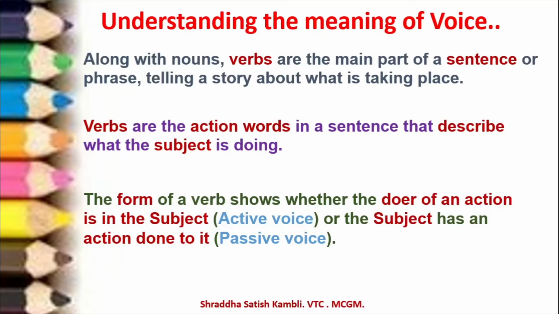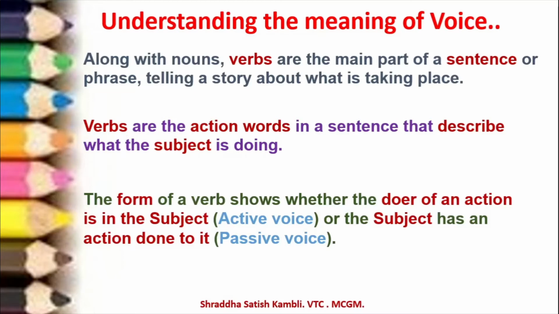The form of a verb shows whether the doer of the action is the subject or the subject has an action done to it. These are the exact words which are there in your textbook. I will explain it to you in detail. So, in active voice, the subject is important. And in passive voice, the action is important. Alright, once again let us read this. The form of a verb shows whether the doer of an action is in the subject.